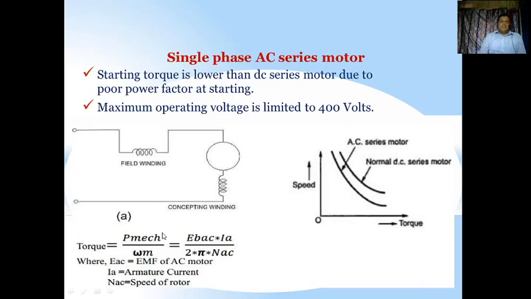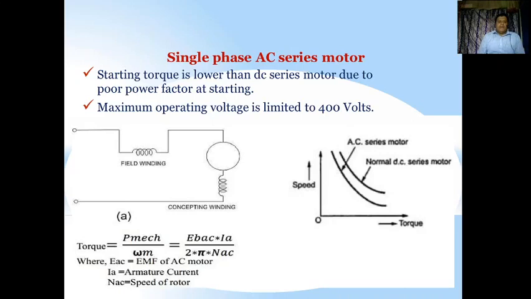Now, the single-phase AC series motor has a starting torque lower than the DC series motor because of poor power factor at starting. The maximum operating voltage is limited to 400 volts. In the AC series motor, if you understand this point, why the maximum operating voltage is limited to 400 volts, by calculation we can find this particular voltage, and that is how it is limited to 400 volts.